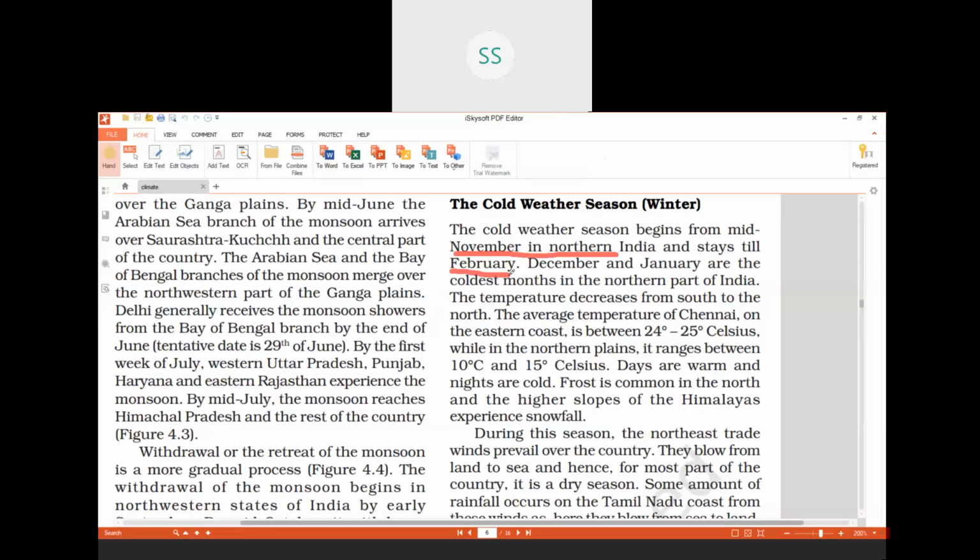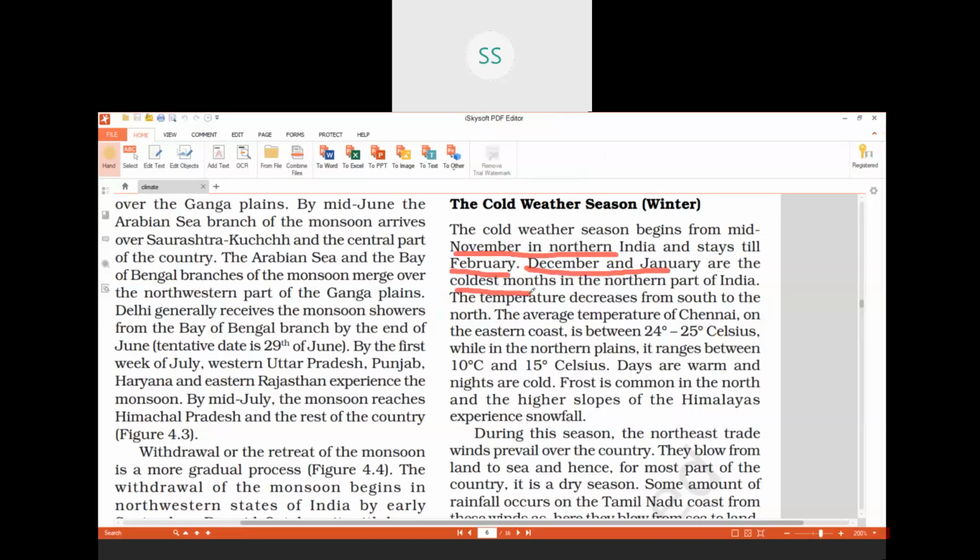End of February it is there. So what are the winter months? November to February. Then December and January. These are the two months which are called the coldest months in the northern part of India. That means in these two months, temperature is very low.